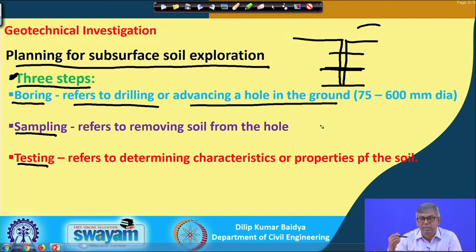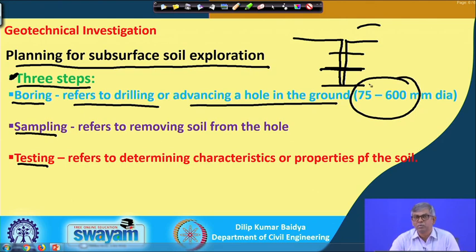What depth, what diameter, what spacing, all those things I will discuss, but generally this drill hole will be from 75 millimeter to 600 millimeter. Most typically 3 inches to 4 inches, that means 75 to 100 is more common.